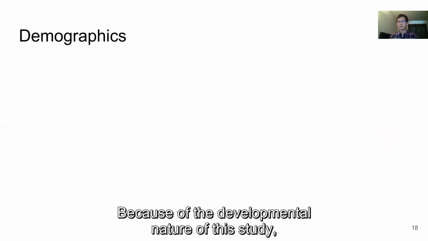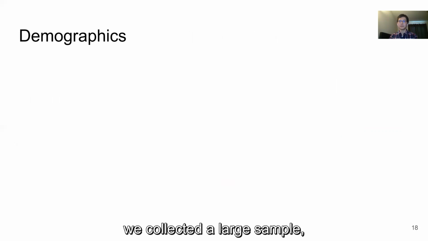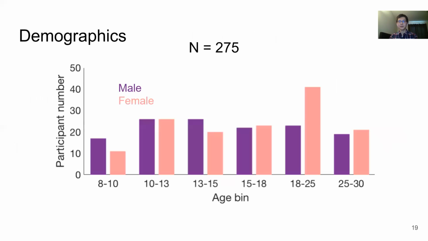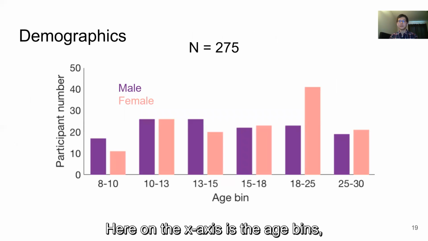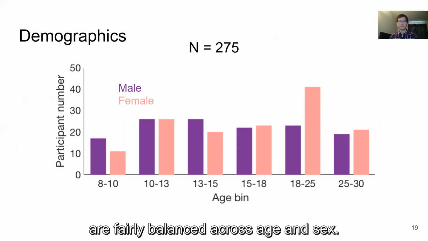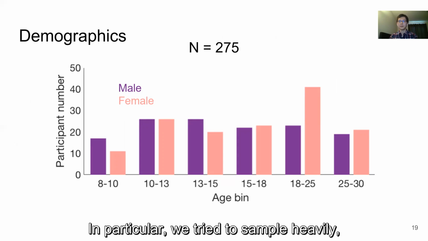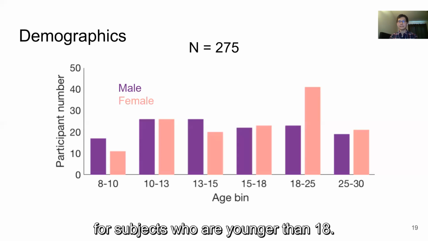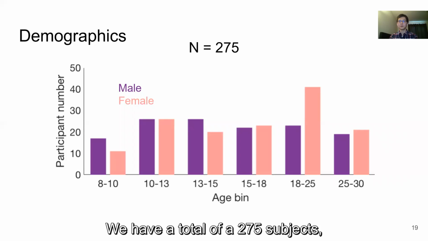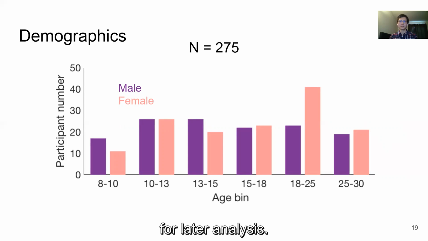Because of the developmental nature of this study, we collected a large sample across a wide age range. Here on the x-axis is the age bins. You can see that our participants are fairly balanced across age and sex. In particular, we tried to sample heavily for subjects who are younger than 18. We have a total of 275 subjects for later analysis.